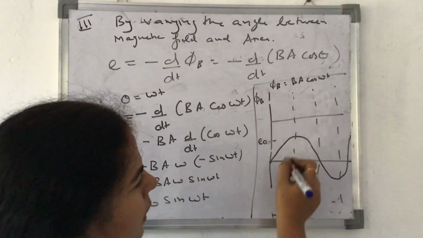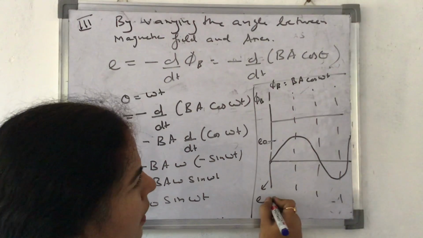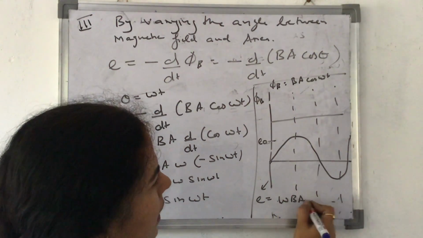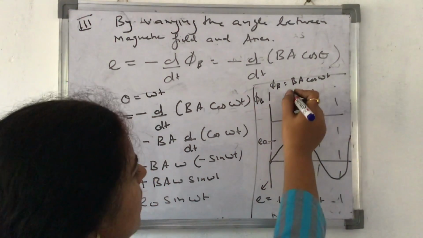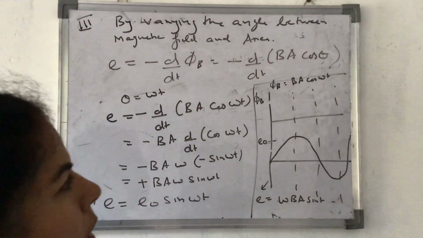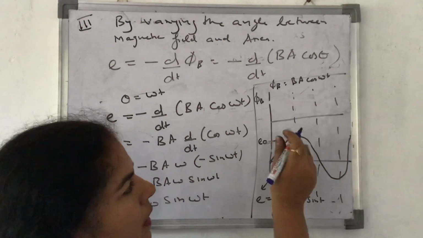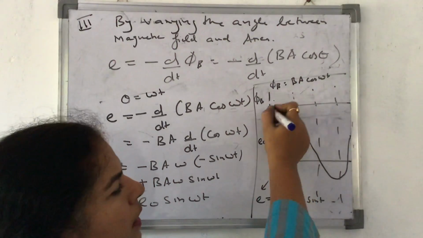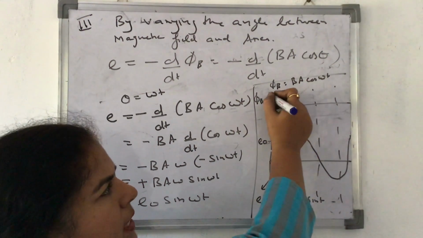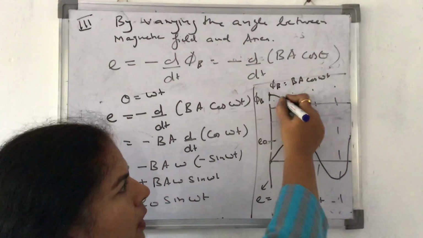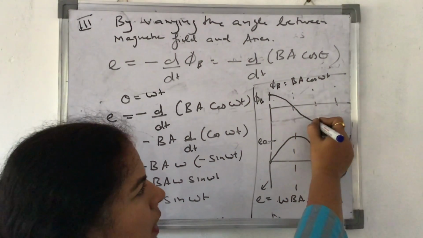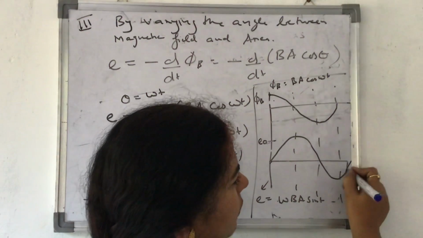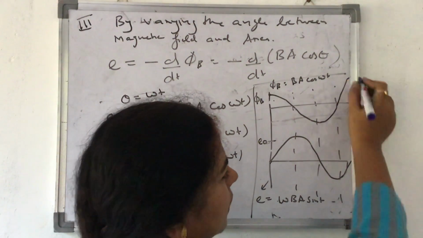What is E equal to? E is equal to omega B A sine omega t. Then this is the difference. Now if I am talking about cos omega t, let us plot it a bit here. Cos omega t will start from here. When omega t is equal to 0, this is the maximum value, it is over here. Then it comes to this stage, then it comes like this.